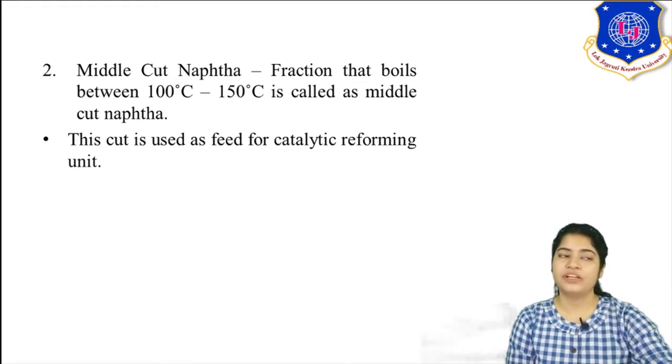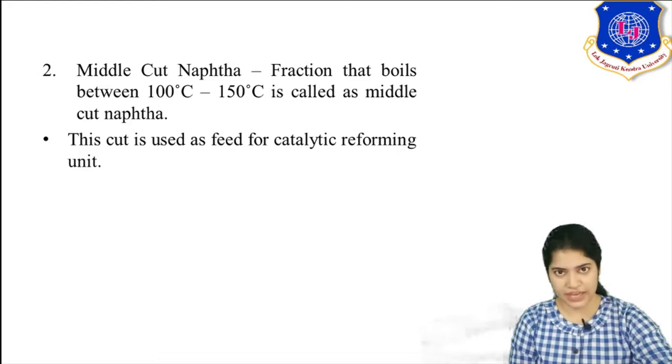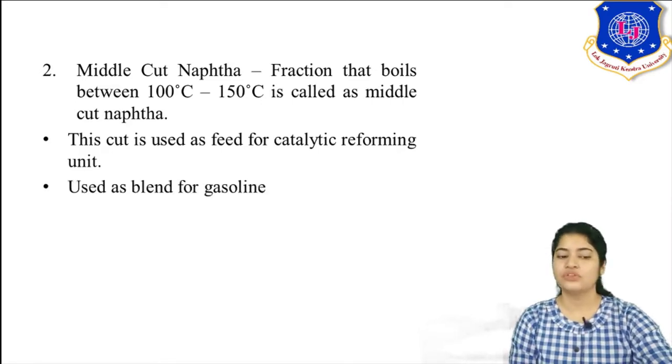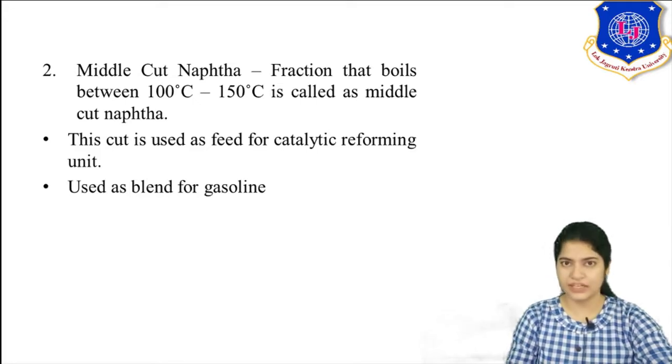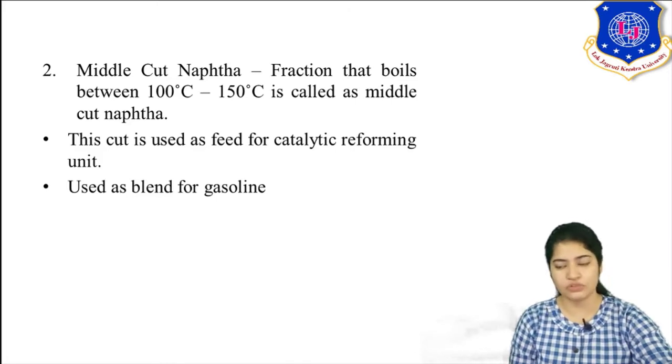When you carry out reformer reactions using a catalyst, that is called a catalytic reforming unit. It is also used as a blend for gasoline. You mix your gasoline with a certain amount of middle cut naphtha to give you a desired gasoline which has good octane number and good combustion property.